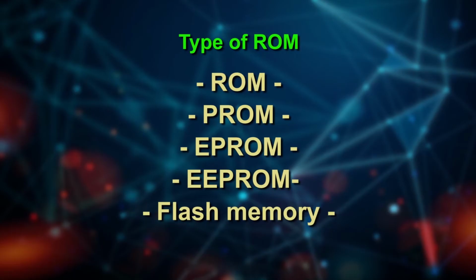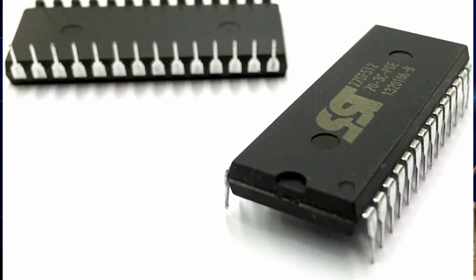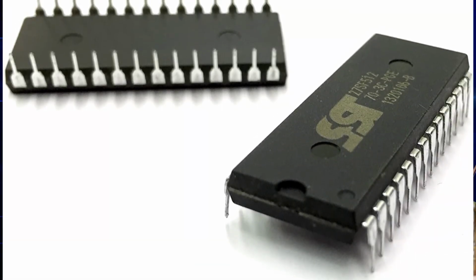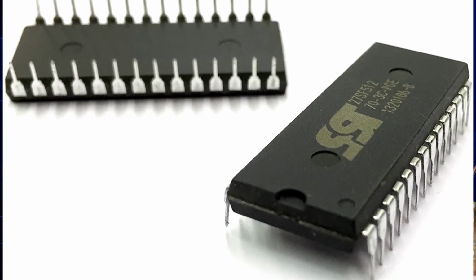There are 5 types of ROM memory: ROM itself, PROM, EPROM, EEPROM, and flash memory. Read only memory, as the name suggests, is read only non-volatile memory, because the information stored is inscribed on the chip at the time of manufacturing. Some chips can be programmed after manufacturing, called programmable read only memory or PROMs. That is a one time process, and such chips cannot be reused.